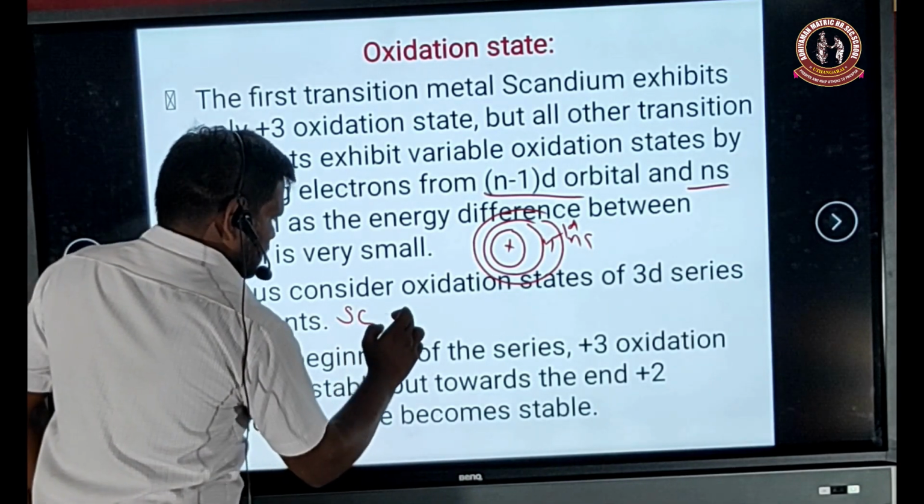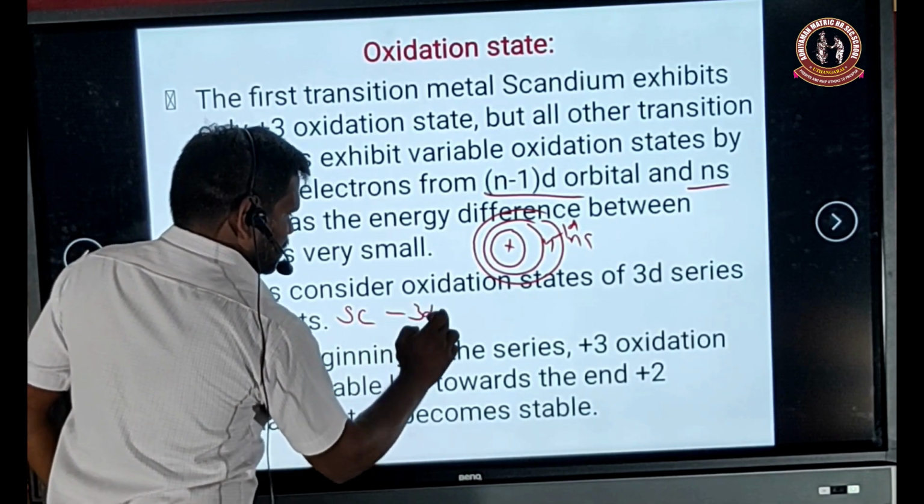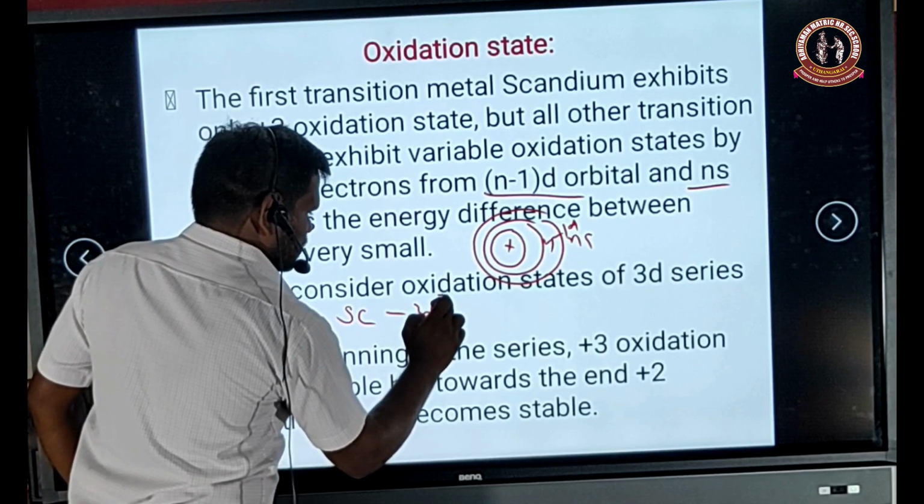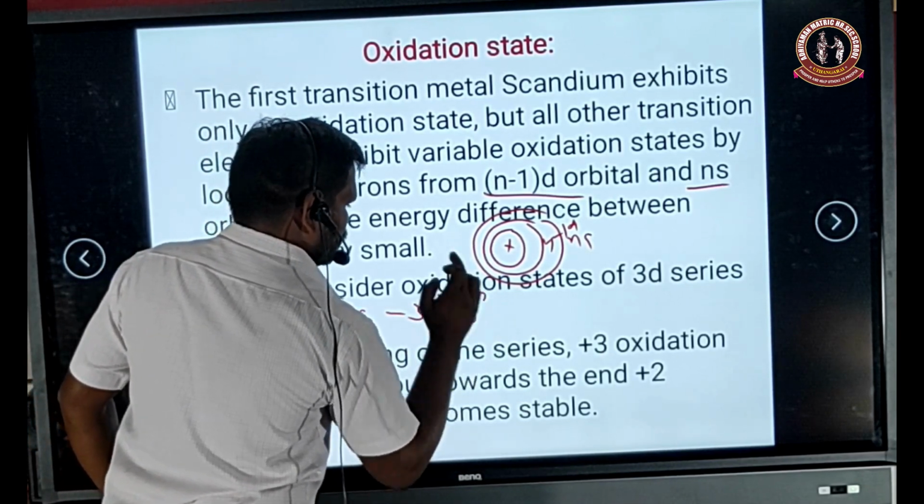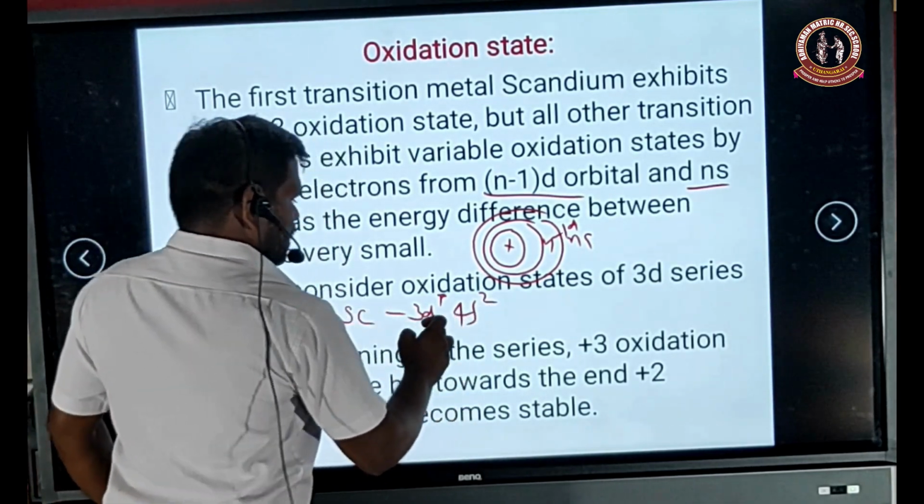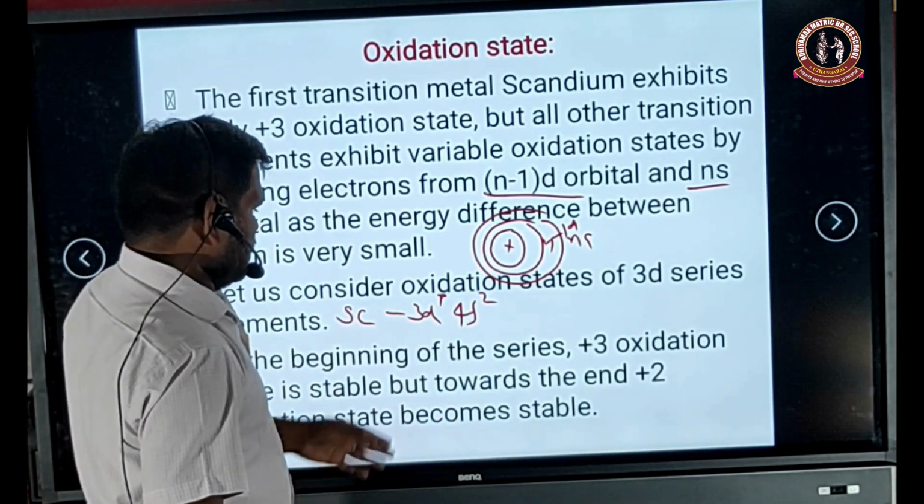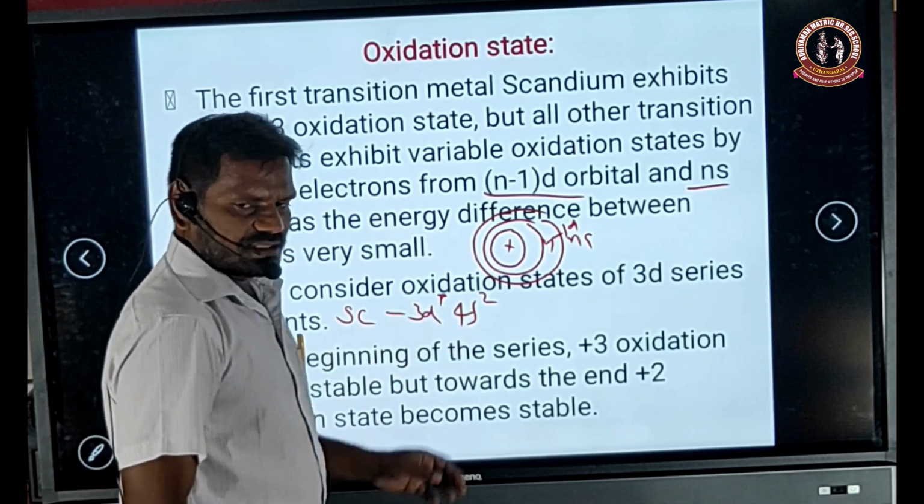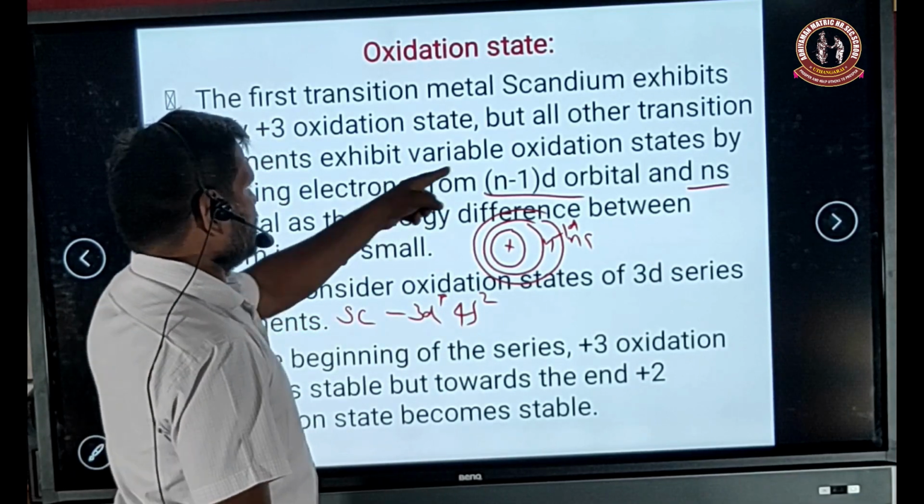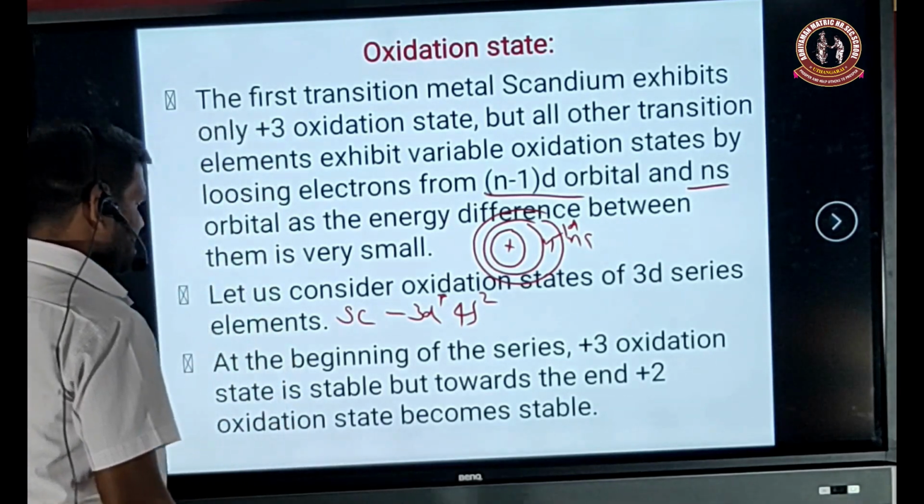The configuration of scandium is 3d1 4s2. Here 3 electrons are there. It loses 3 electrons from the 3d orbital and 4s orbital. It gets the +3 oxidation state.